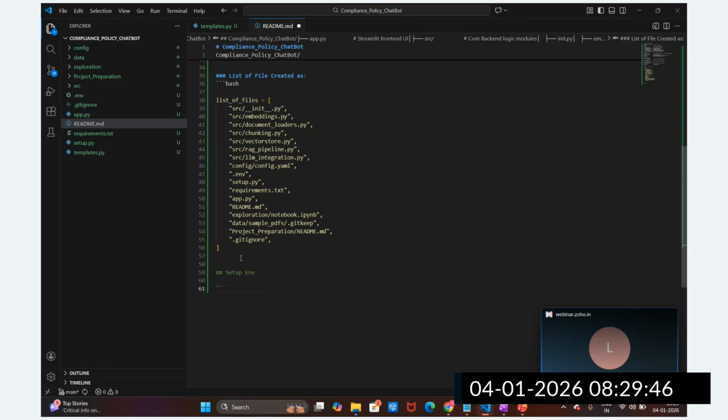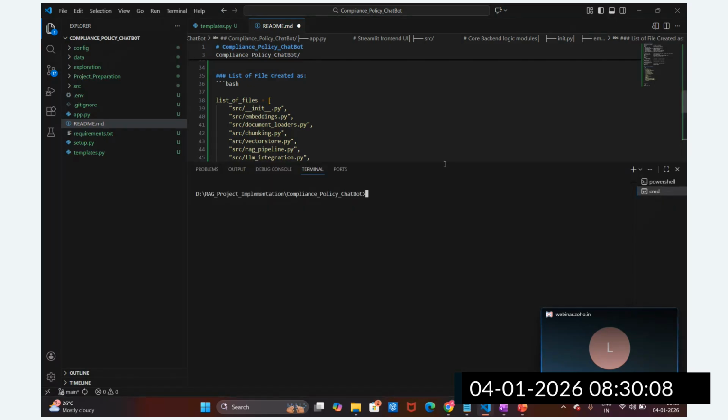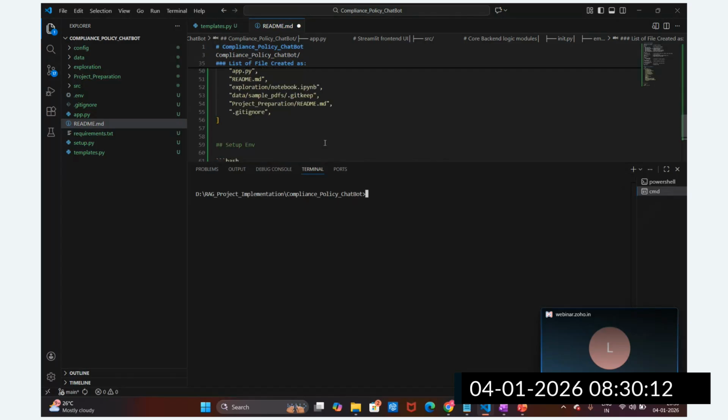We are going to write this command: python -m venv. We are going to create this virtual environment. We write venv, and this is the name of the virtual environment. It can be .venv or any name you like. So I will go back to the command prompt and type this command to create one virtual environment.